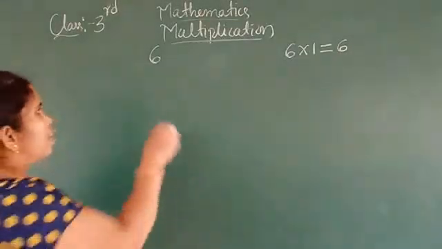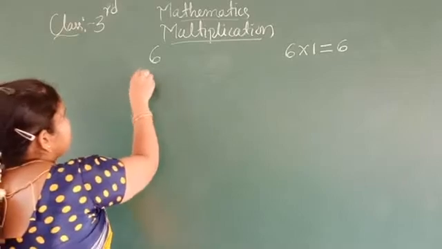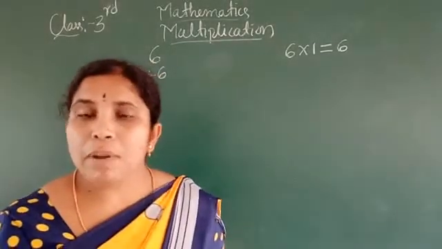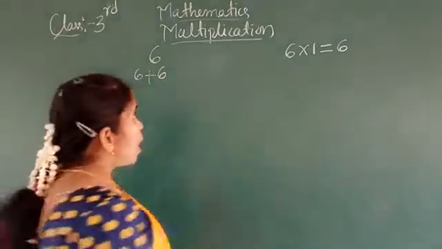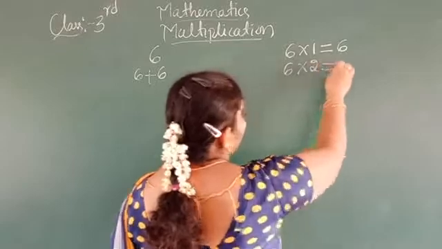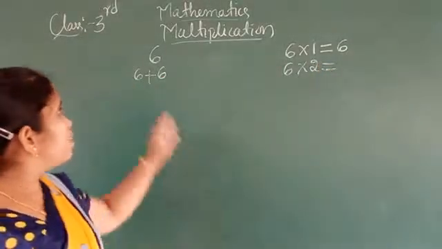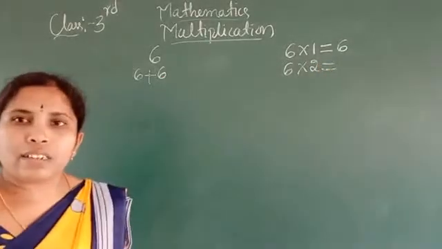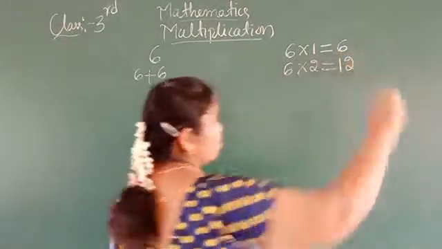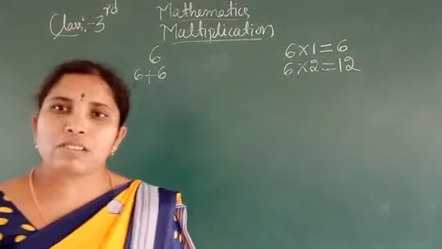Okay, then 6 plus 6. Here 6 how many times is there? 2 times. 6 plus 6, 12. 6 plus 6 equals 12.